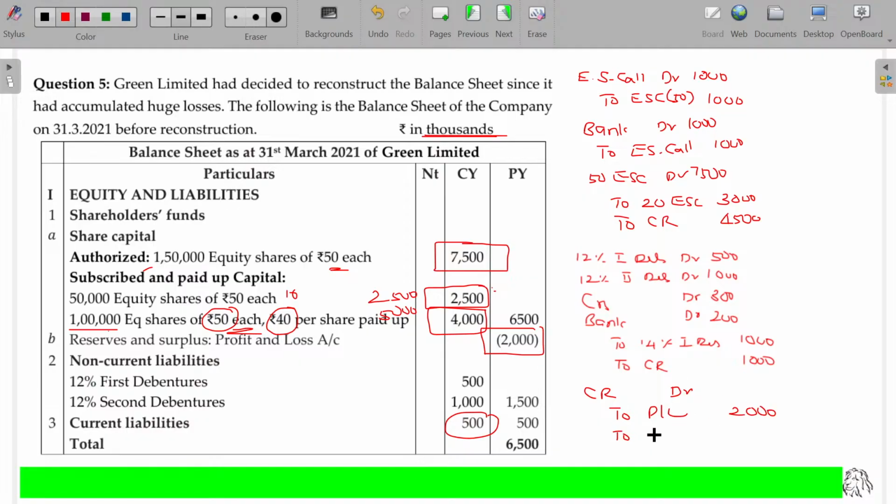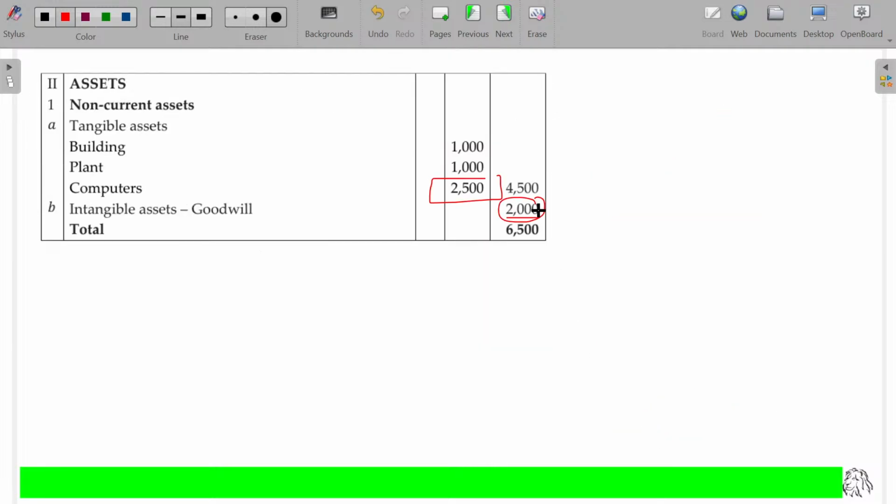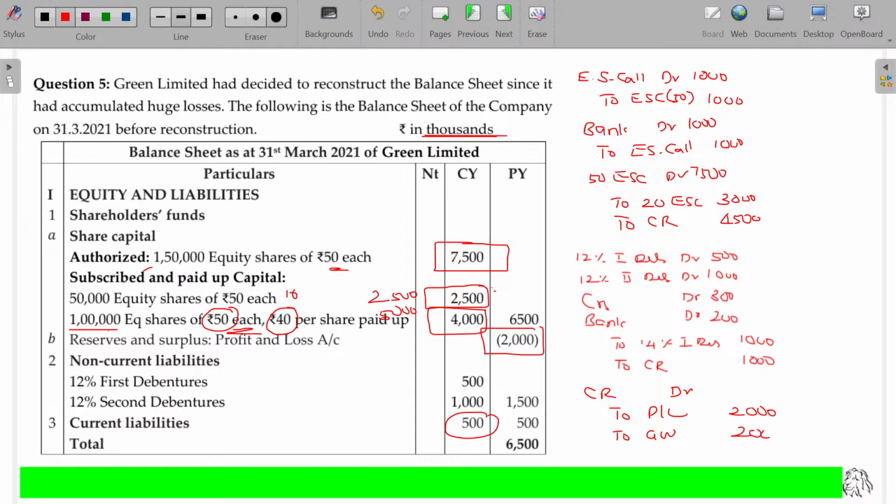Not only that, we can write off the goodwill also. The goodwill in this case being 2000 rupees. And how much balance we have in capital reduction? Here is 4,500. Here is another 1,000. Overall capital reduction we have is 5,500. We no need to pass the journal entry here. I mean, we no need to open the capital reduction account because we have only two items in the credit. 4,500 for equity shares, and due to various other contribution we get another 1,000 rupees. So overall we have 5,500.